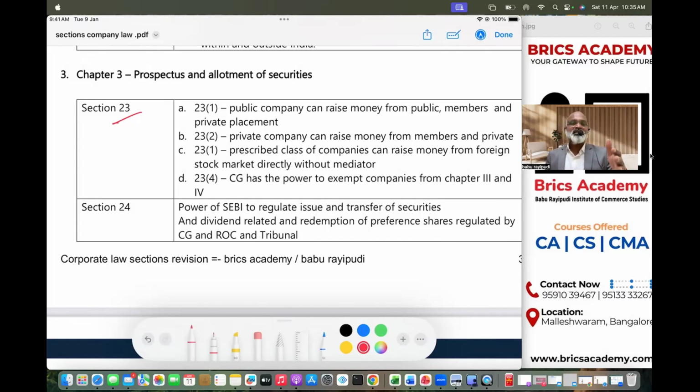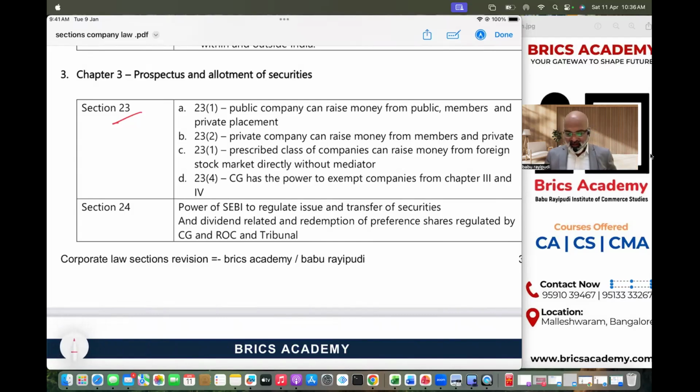If the question is for 5 marks, there is every possibility you will get 2.5 marks for the first paragraph, because you clearly show the examiner that this is the case law, this is the concept you understood. That is very important. So make sure you are very particular about the concept. And needless to say, again and again I'm telling you, in all CA Inter subjects, 30 marks of MCQs are there. Without reading anything, just by listening to the classes and understanding the basic concepts, you can easily get 30 out of 30. Trust me, if you are able to get 30 out of 30, your success towards clearing this exam will be very near. So be very careful.